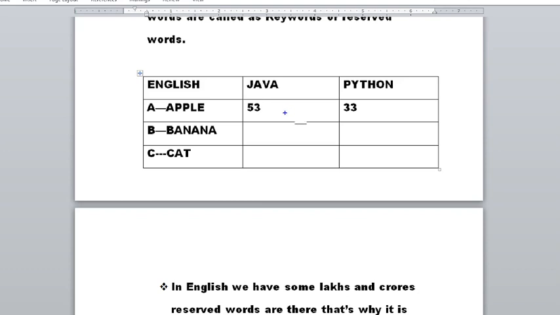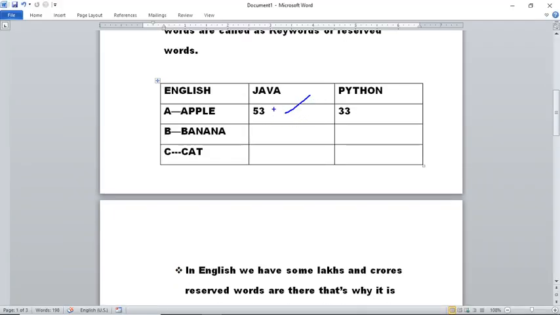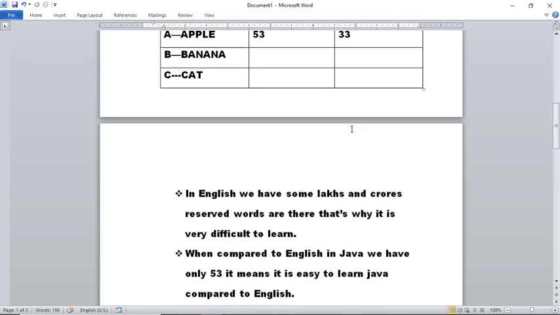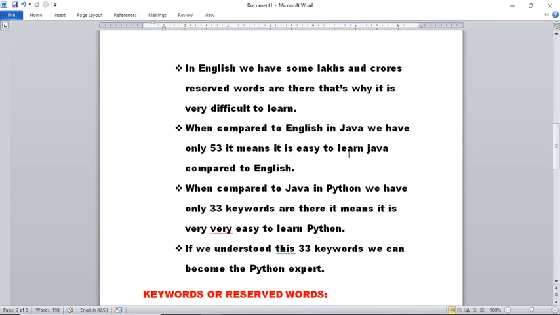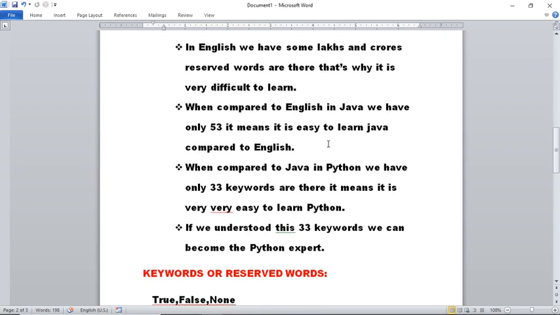But when it comes to Java, we have only 53 keywords. That means when compared to English, it is easy to learn the Java programming language. But when it comes to Python, it has only 33 keywords. Observe here. That means it is very easy to learn the Python programming language when compared to English and Java. If we understand these 33 keywords, we can become a Python expert.